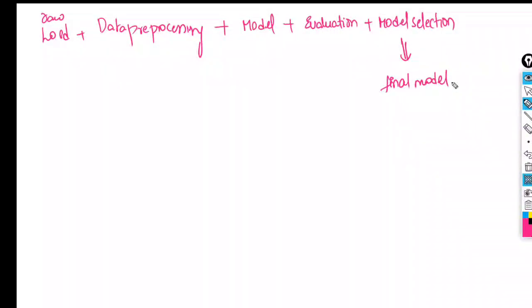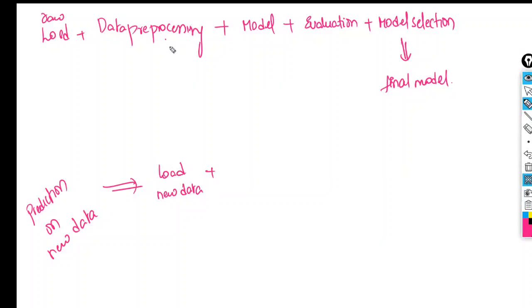Now we want to predict on new data. If you want to do prediction on new data, first we have to load the data. Whatever the new data is, load the new data. Test data, whether it is text data in a CSV file or Excel file or whatever it is. First, you load that one.